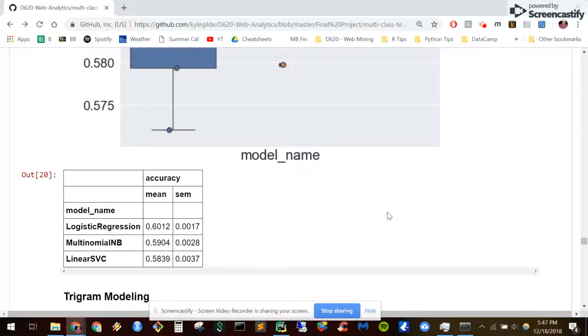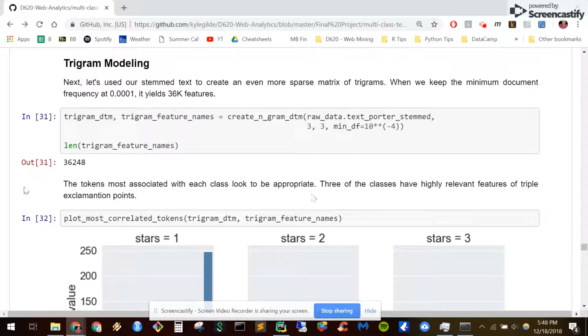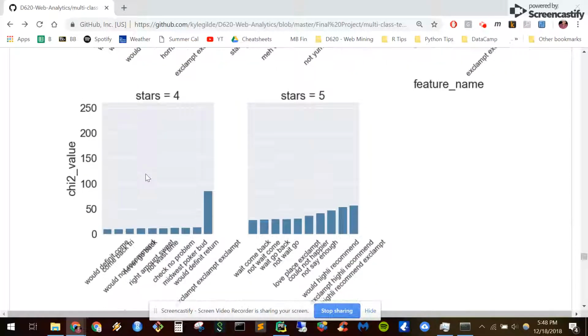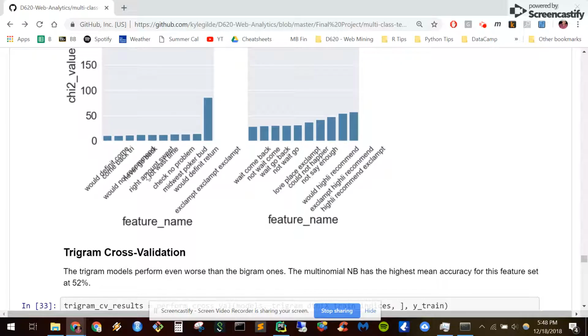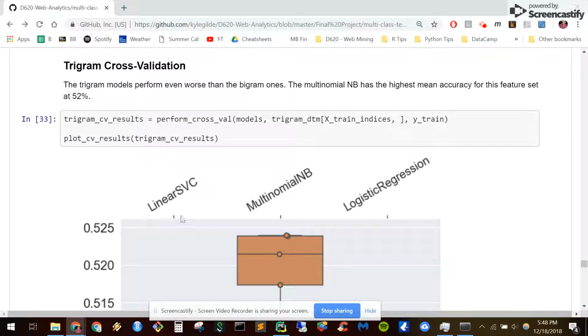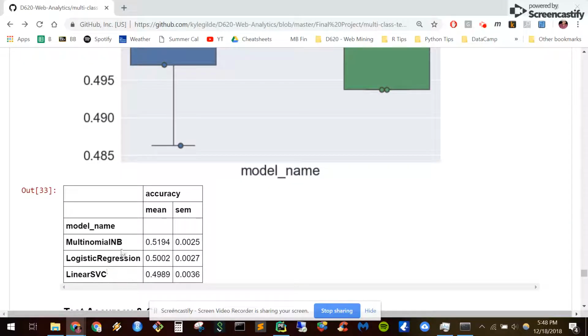Now let's try the same thing with a trigram set of features, and this time we're going to use 36,000 of them. And these are the tokens. They all look pretty good. When we perform trigram cross-validation, we actually have naive Bayes come out on top this time. But again, all of the mean fold accuracies are lower than the bigram models.